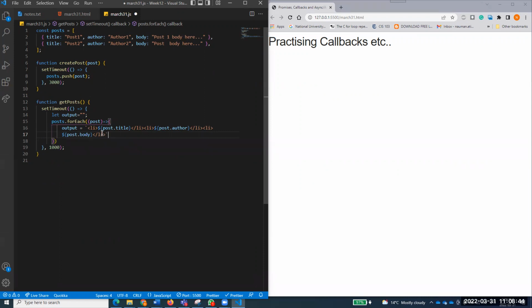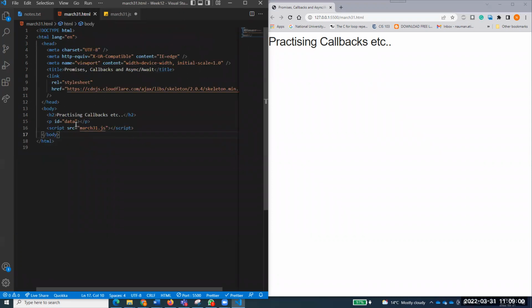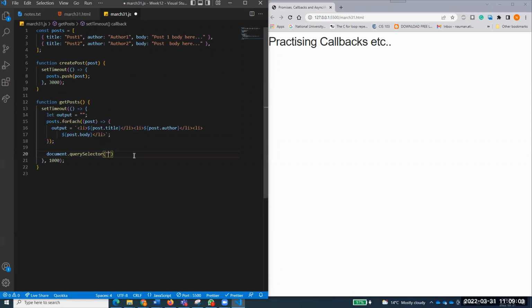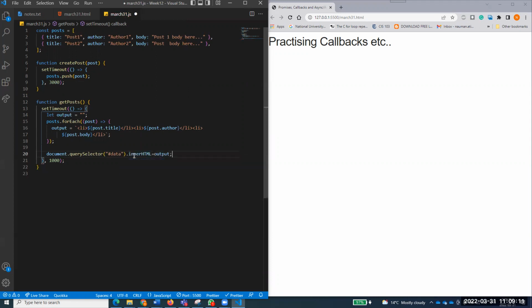That's done, and I just hit save. So now I'm understanding that you have this idea of why we do that. And after that, when it is done, I will capture the document.querySelector, and I will capture this area. What is that area? This one, data, right? So #data in the query. I'm using querySelector. If I was using getElementById, there is no need for the hash. .innerHTML equal to output, right? So this function will run after 1 second. And this function will run after 3 seconds.